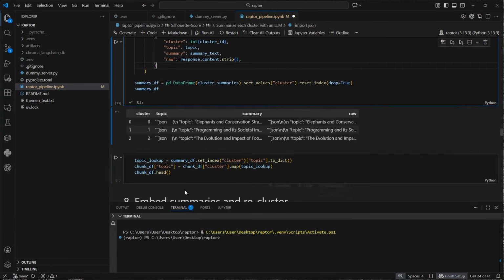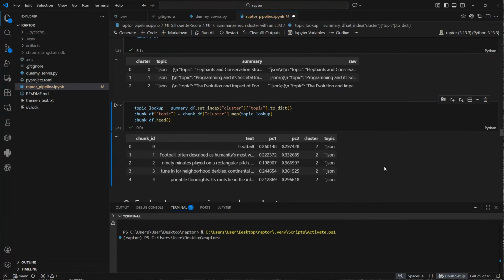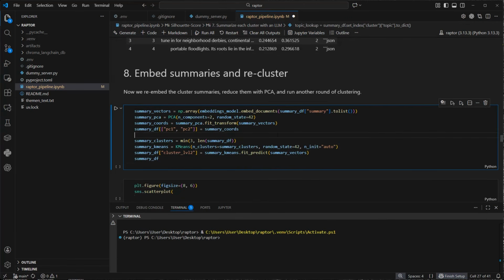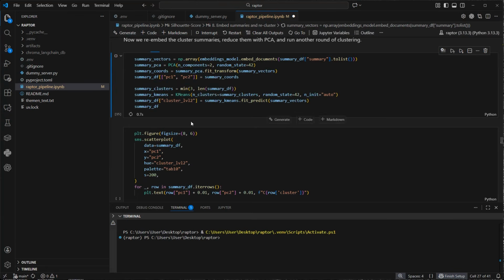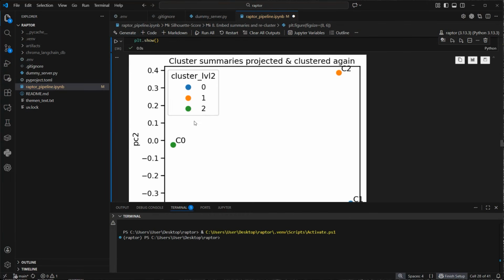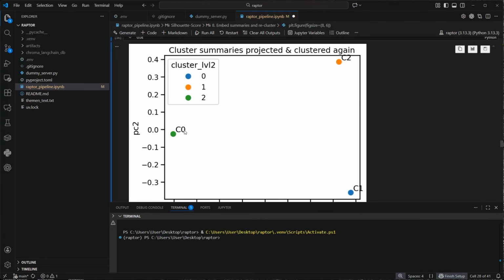The next step is that you actually do that again. So in this case we just convert it into a data frame again, and then we embed the summaries again and recluster that. So at the end, this is how it looks like. It doesn't really make sense anymore because we only got 3 clusters, but as you can see they are quite far apart from each other though. So that's a good sign because it means the clusters are quite stable.